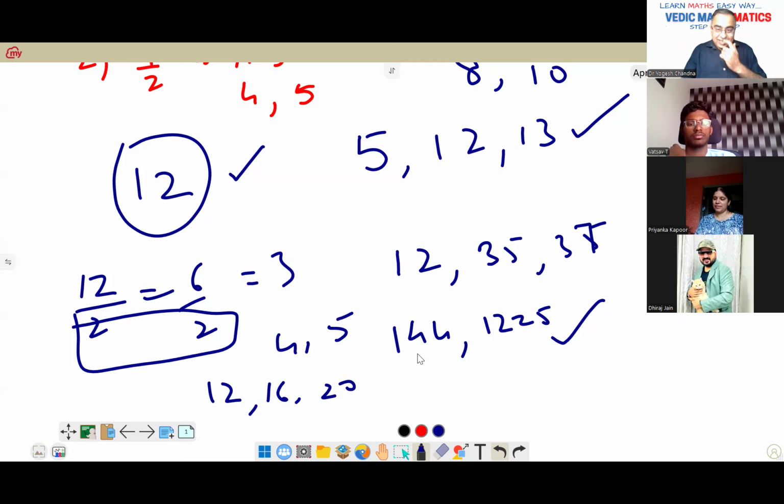And 12, 34, 35, 37, that is satisfying. So we cannot deny the fact that these all are going to be correct only. Then you'll understand the difference between similar triangles and congruent triangles. So that will make your understanding strong.